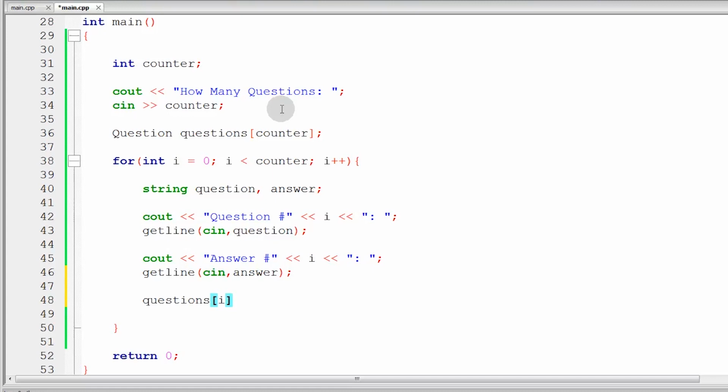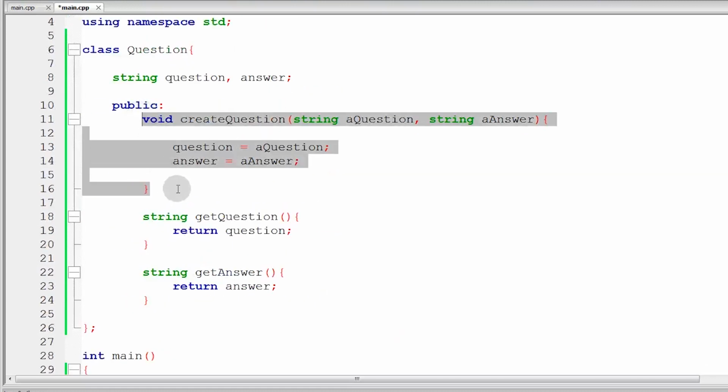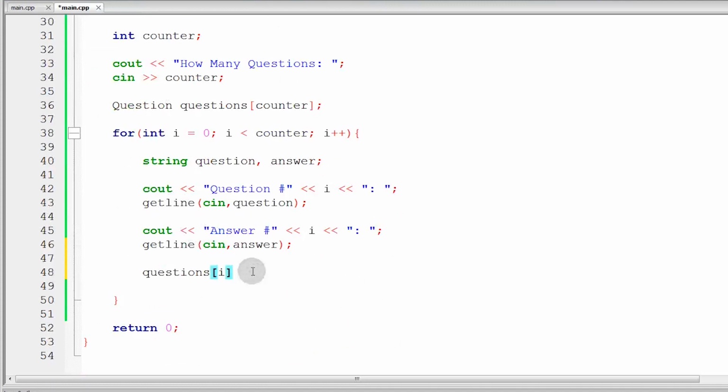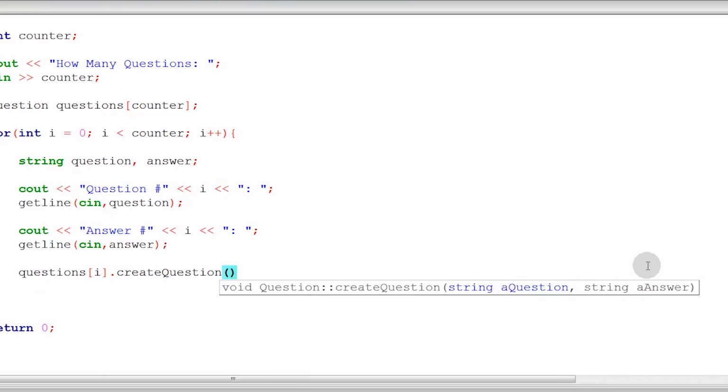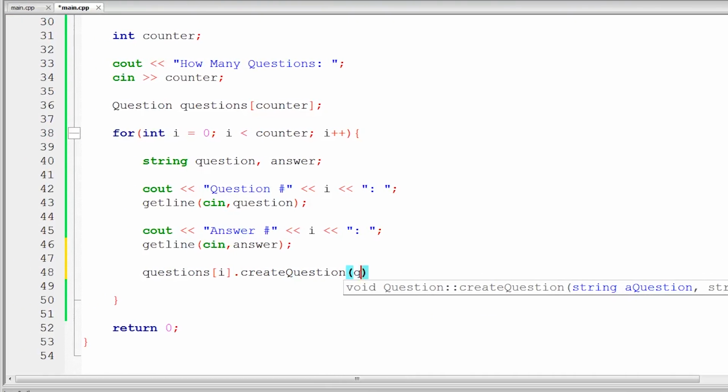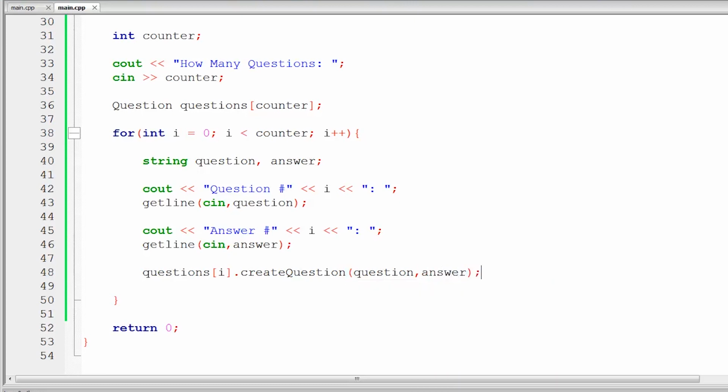Ngayon, dahil gumawa nga tayo ng createQuestions, we can now then call createQuestions there. So, questions[i].createQuestions. So, as you can see guys, nanghihingi siya ng question and answer. Ngayon, yung hiningi natin kay user na question, yung ipapasa natin dito. So, question. Then, yung ilalagay natin answer dyan is yung hiningi din na answer kay user. So, magiging customized ni user lahat ng ating questions and answer. And then, magka-partner sila ng question and answer kasi nasa isang class sila. So, parang magka-pair na sila ng question and answer. So, ngayon, nasa-set na ni user lahat ng questions and answer ng program natin.